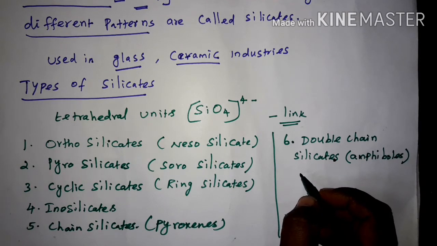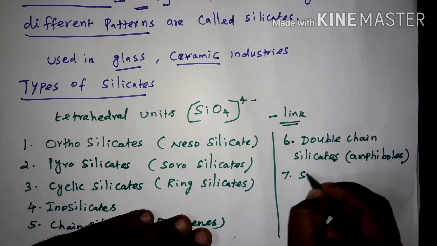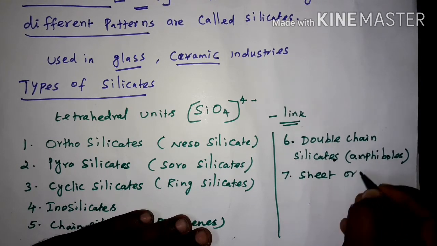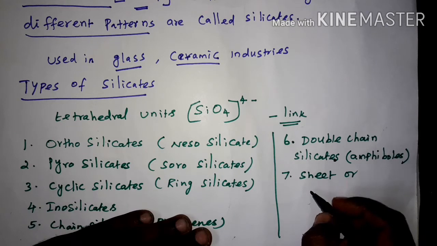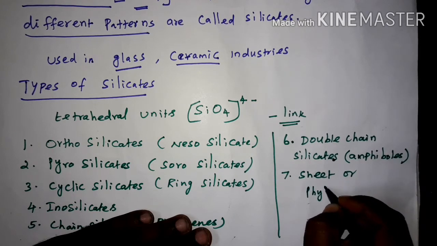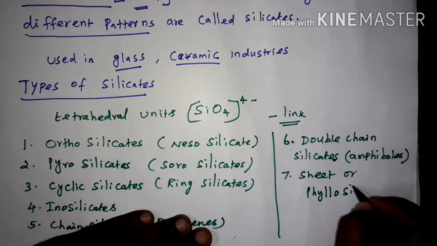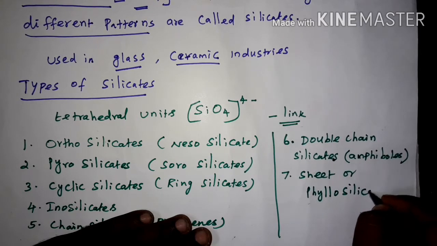Another type is sheet silicates, the seventh one, or we can say phyllosilicates.